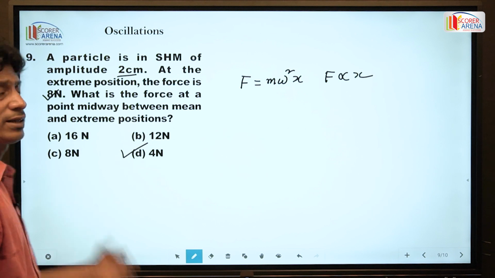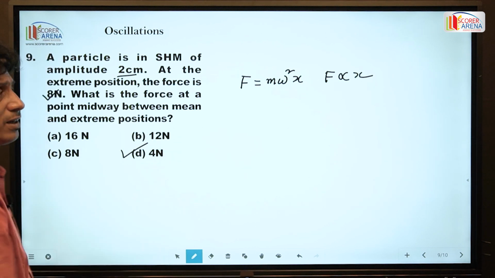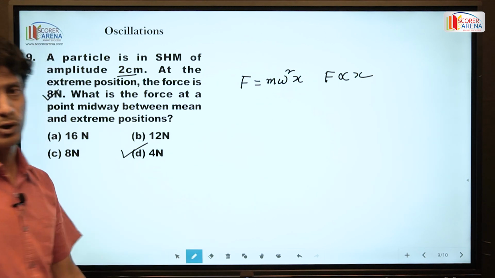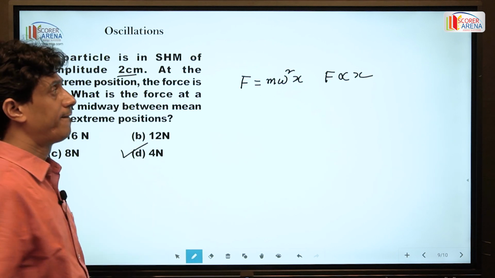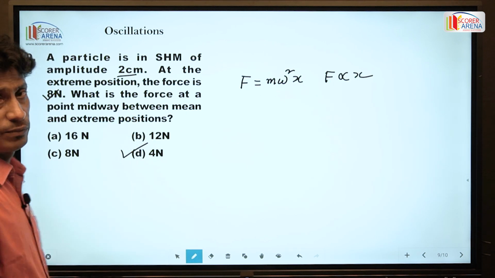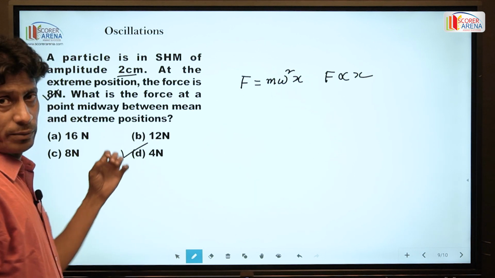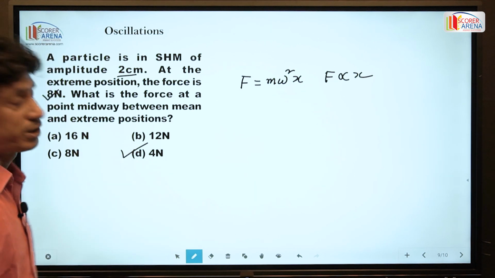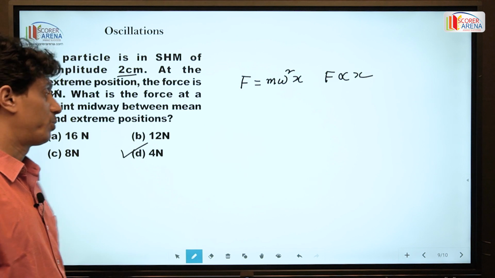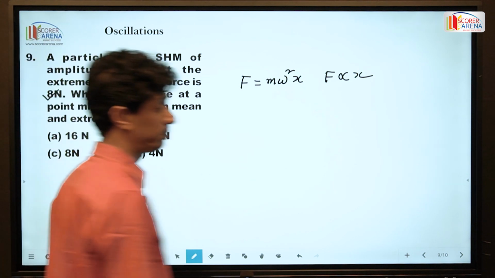Sometimes you have to decide instantly, since force is proportional to displacement, and when it is at the extreme positions the force is 8 Newton, then at half, the midpoint of the extreme and mean positions, directly you can say the force is 4 Newton. Next problem.